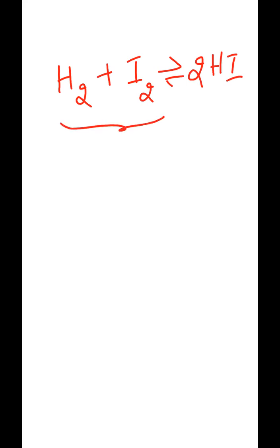These two are called reactants, and 2 moles of HI, hydrogen iodide, is called the product. As I already told you, the reactant concentration slowly decreases, and automatically the product concentration gradually increases.